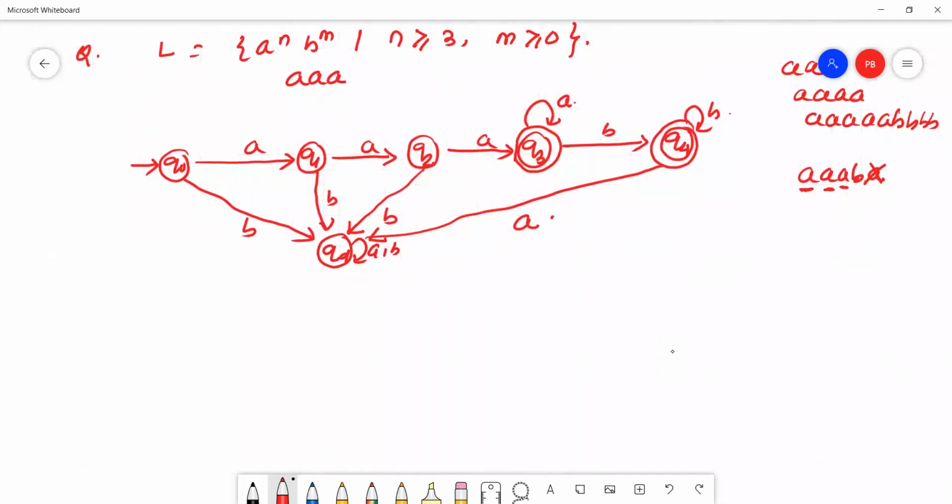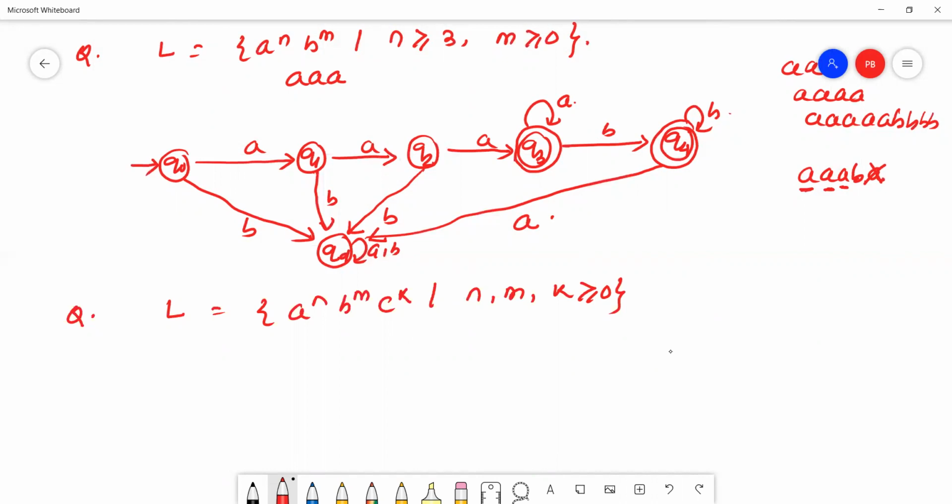Okay. The next question, for language L, A to the power n, B to the power m, C to the power k, where n, m, k are greater than or equal to 0.